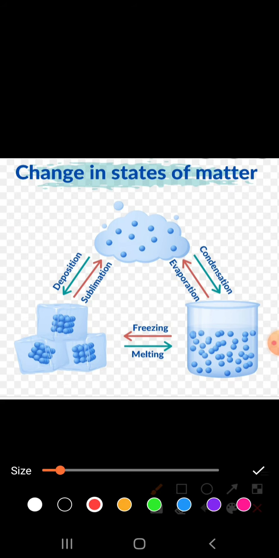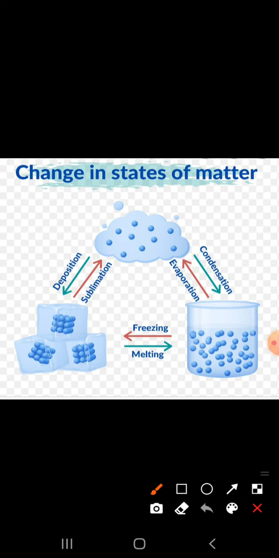Next is if we take from liquid to gases. See, when a liquid, for example water, changes into gas, for example steam or water vapors, then it is called evaporation. And you all know very well that water evaporates at 100 degrees Celsius and water freezes at 0 degree Celsius.